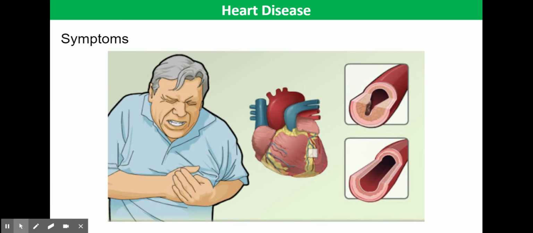The most common symptoms of coronary heart disease are chest pain, angina, or breathlessness. But some people may not have any symptoms before they are diagnosed.